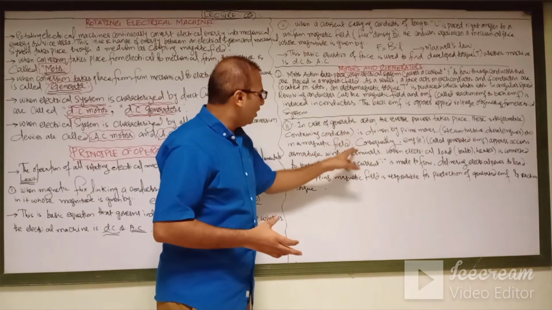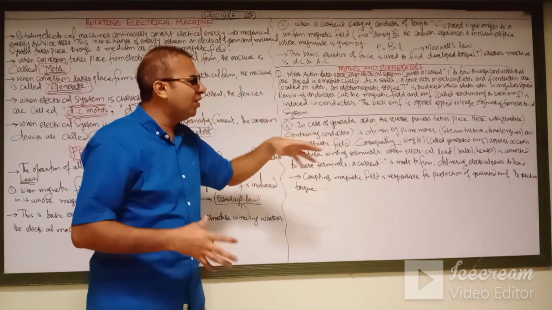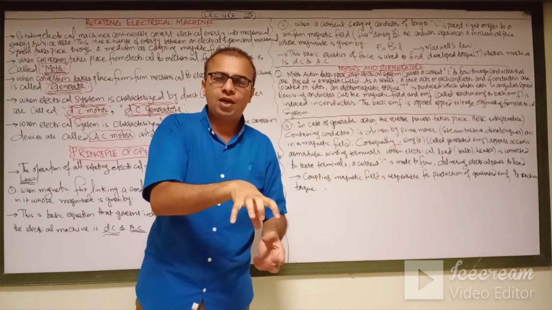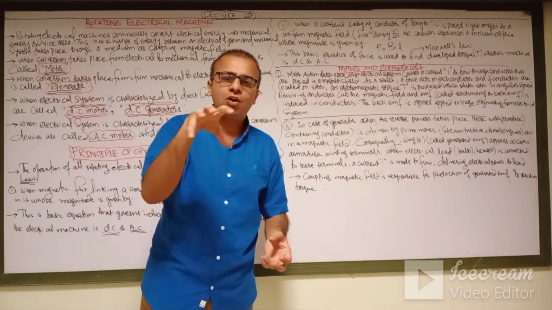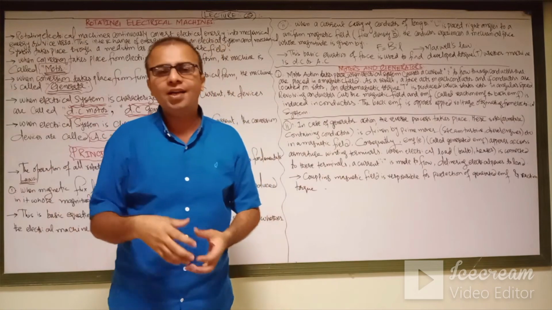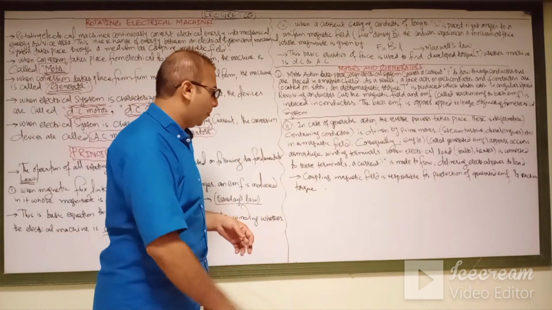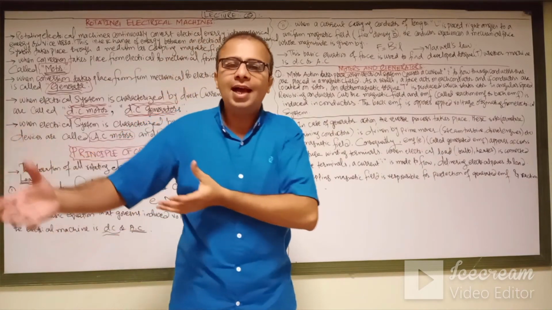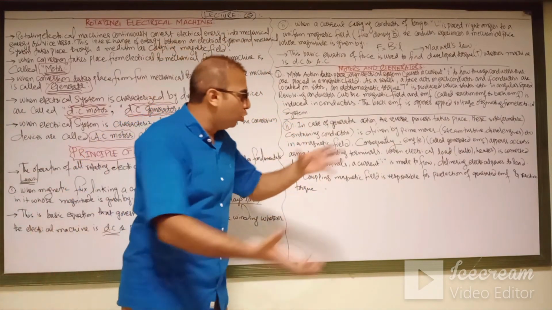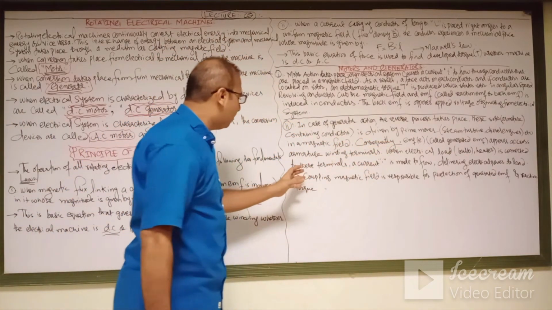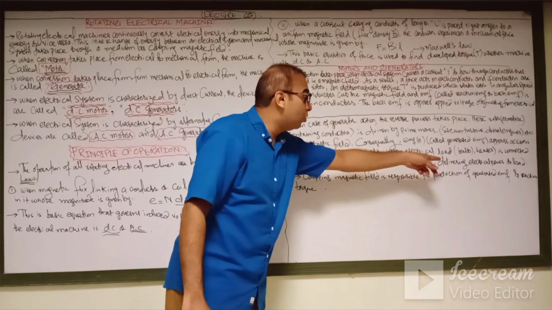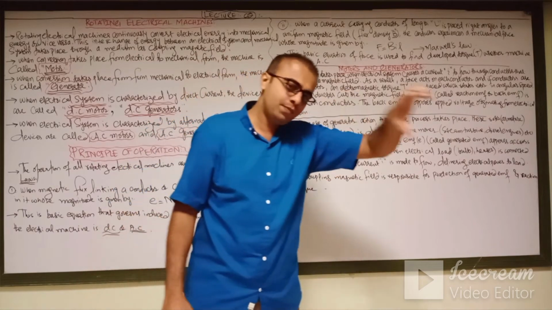And then the magnetic field is used as a coupling medium, because EMFs or currents are induced in the armature winding of your generators. When an electrical load, a bulb or heater or anything else, is connected to the alternator side, what happens? With the terminals, the current I is made to flow, delivering the electrical power to the load.